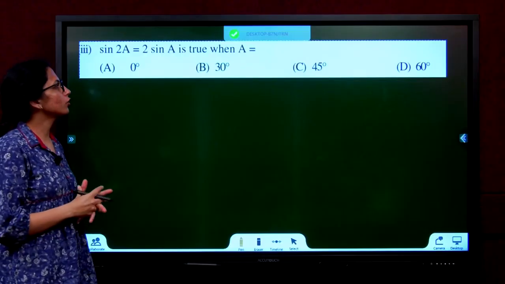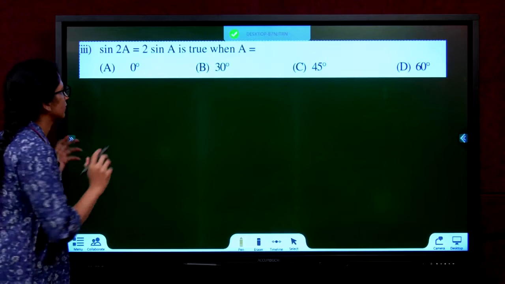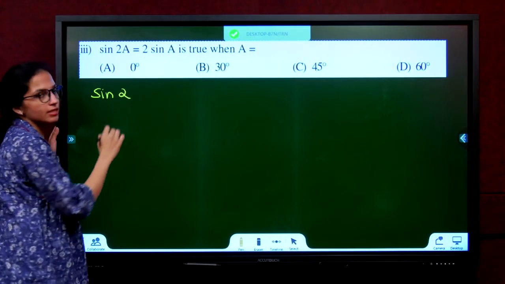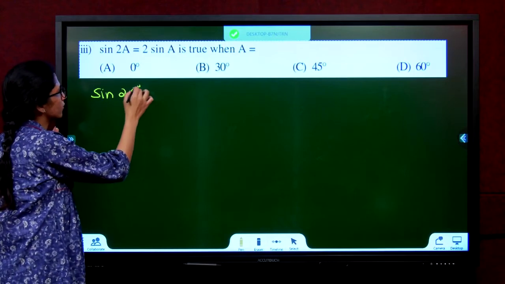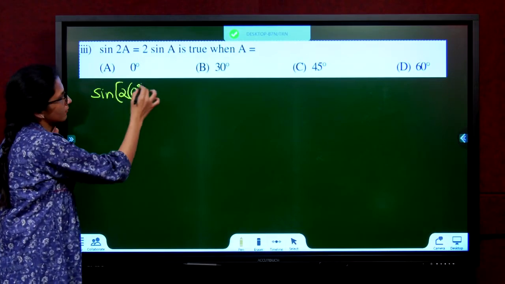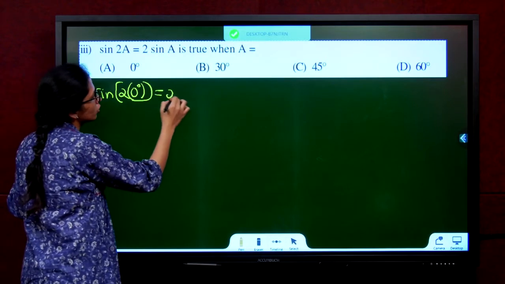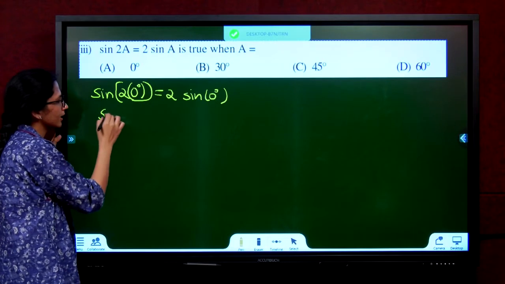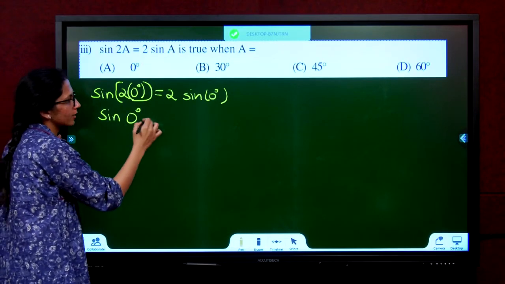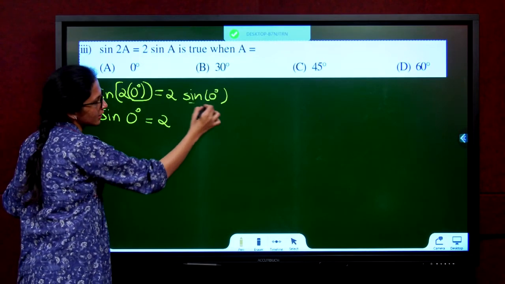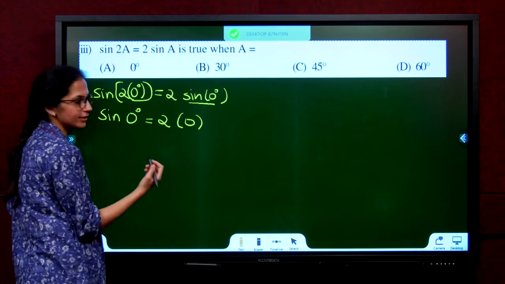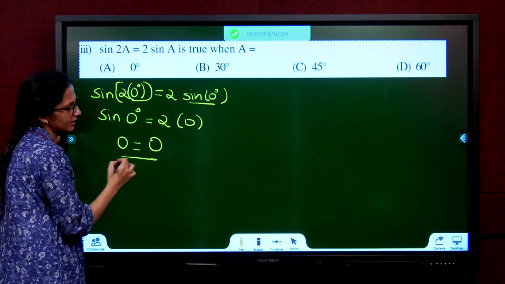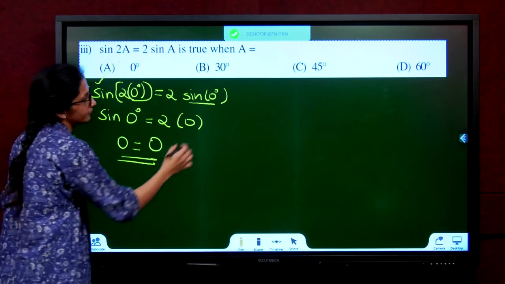Sin 2A is equal to 2 sin A when angle A is what? Understand this. Sin 2A. First option is 0 degree. So sin 2A is equal to 2 into sin 0 degree. Sin 2 into 0, 0 degree is equal to 2 sin 0. See the table. Sin 0 is 0. 2 into 0 is 0. LHS equals RHS. Option A.